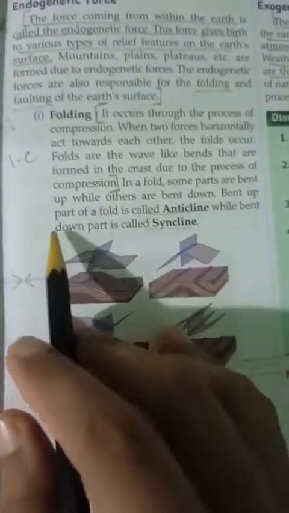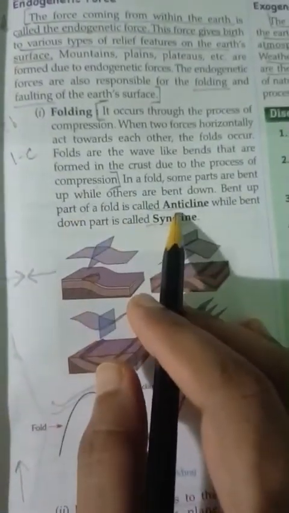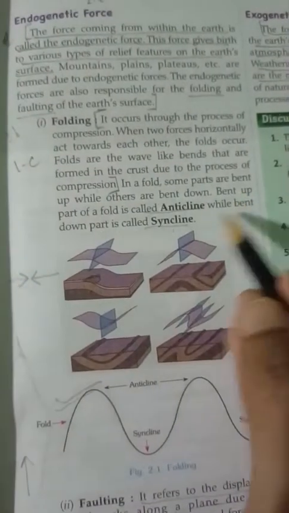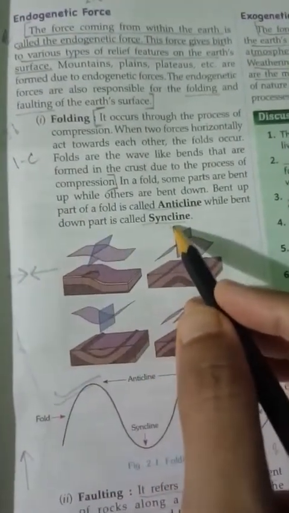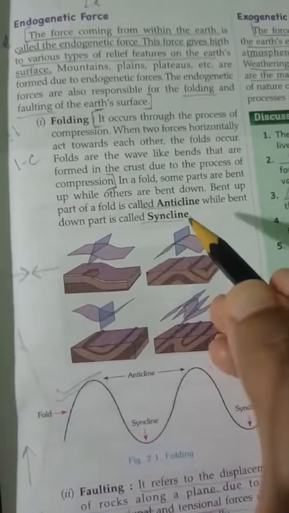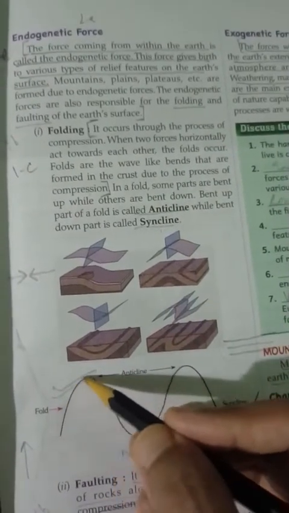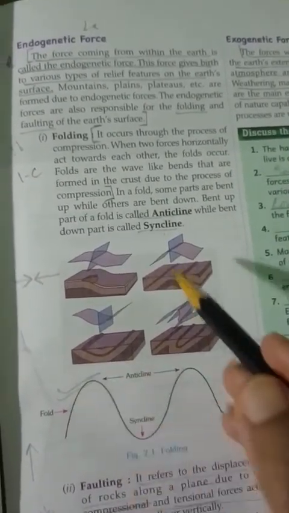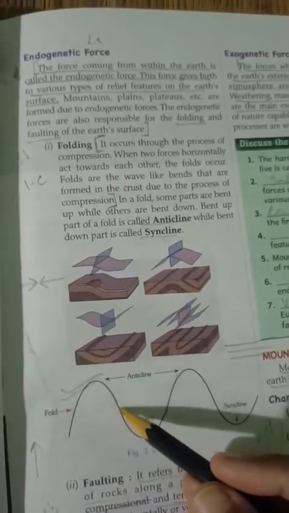Then last difference is anticline and syncline. So again 2 columns, anticline, syncline. First point under anticline will be bent up part of a fold is called anticline, and first point under syncline will be bent down part is called syncline. Then second point under anticline will be it forms the peak of the mountain, and syncline second point will be it forms the valleys. So these are the 2 points under anticline and syncline.